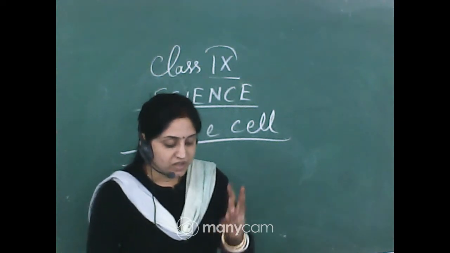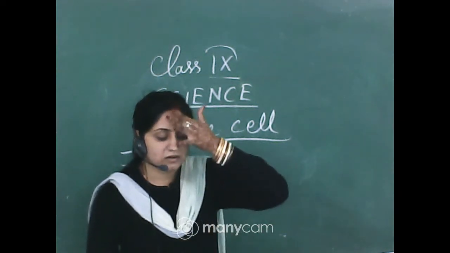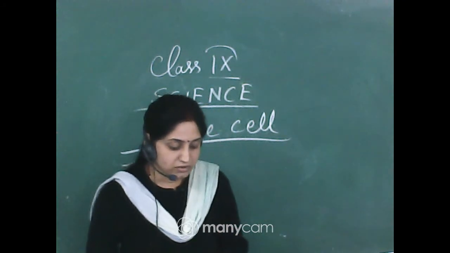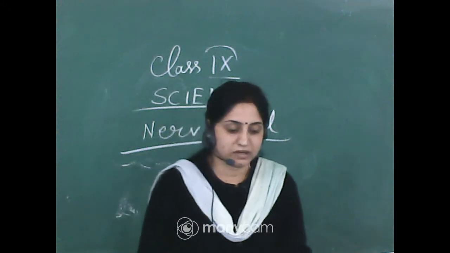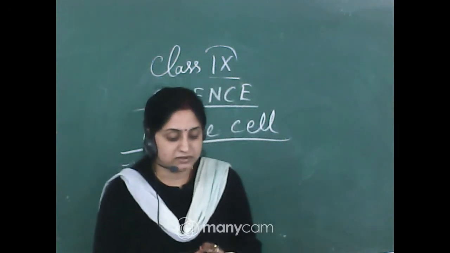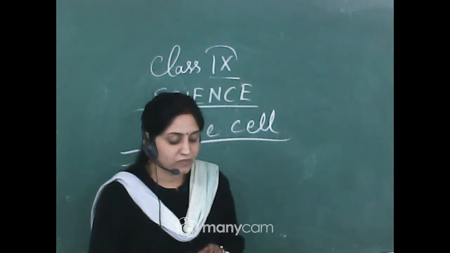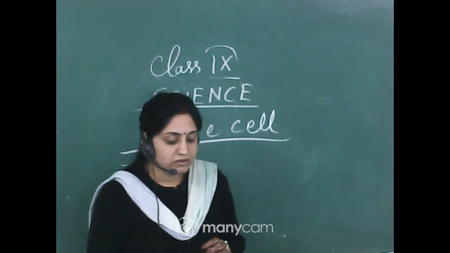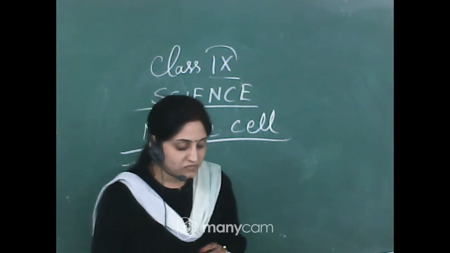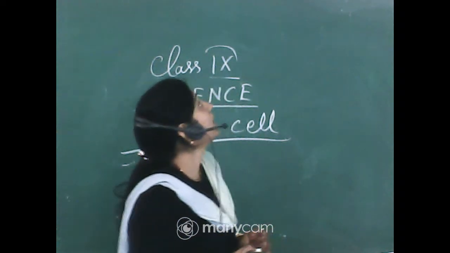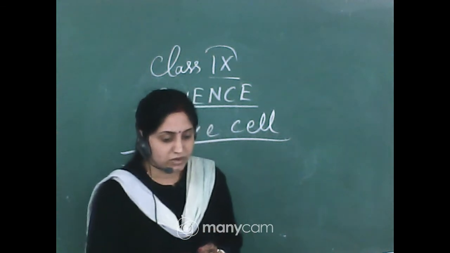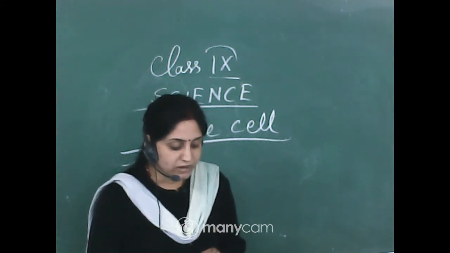Number 3, cytoplasmic projections called dendrites are visible. Number 4, the dendrites extend from the cell body as fine fibers.